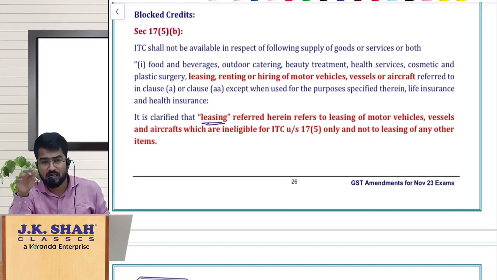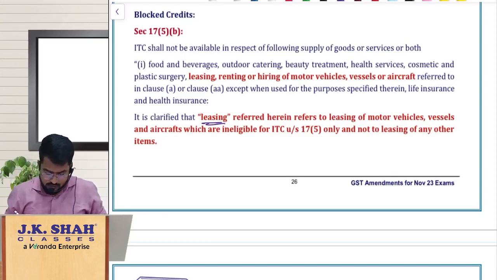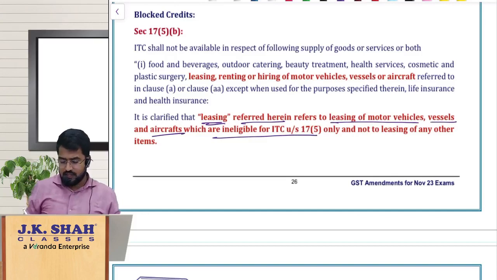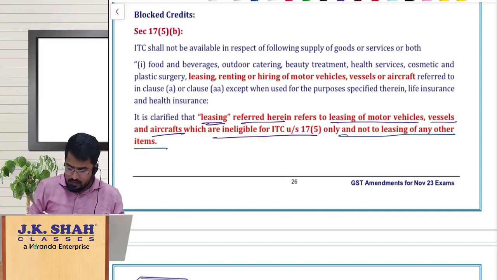Such ineligible conveyances you are leasing, then only ITC is blocked. Leasing is not applicable to any other goods. So here leasing referred herein is only leasing of motor vehicles, vessels, aircrafts which are ineligible for ITC under section 17 subsection 5. It is not leasing of any other items.